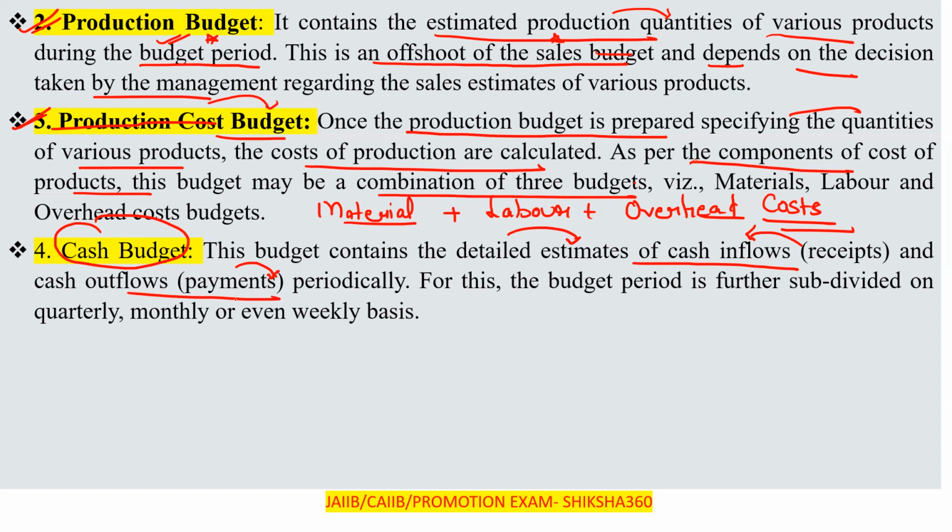So what is that specific period? The budget period is further divided into quarterly, monthly, or even weekly periods. The cash budget is prepared either on a quarterly basis, monthly basis, or weekly basis. It depends on the case, on which basis we have to prepare it.